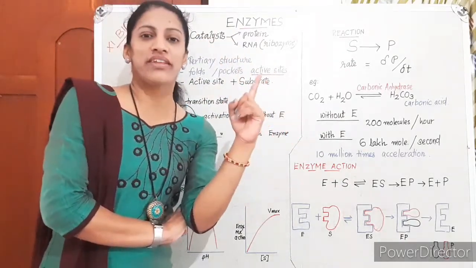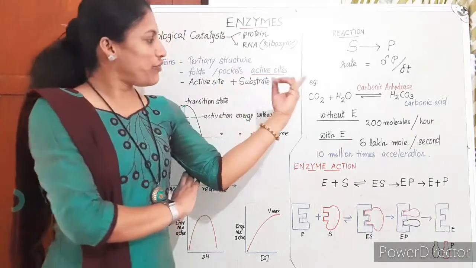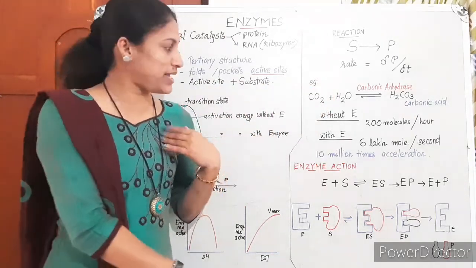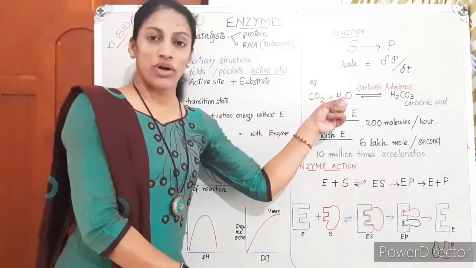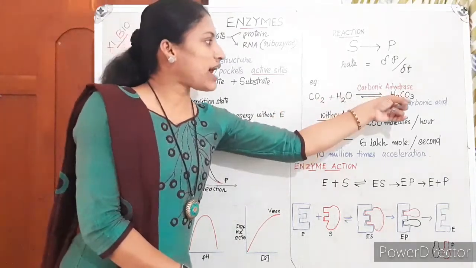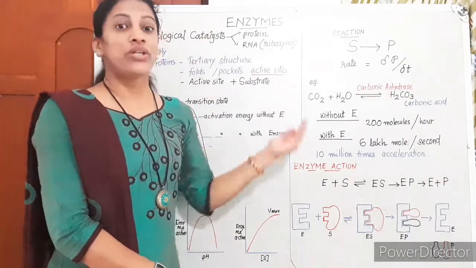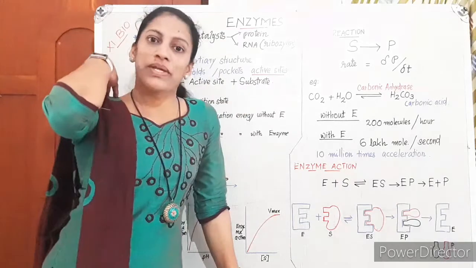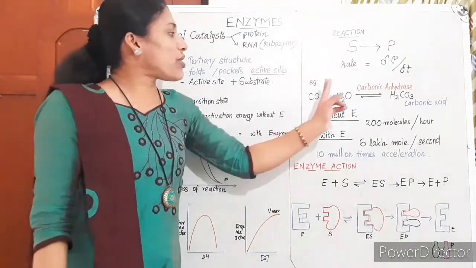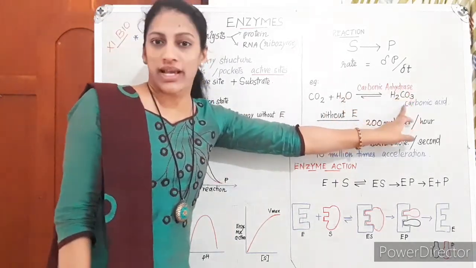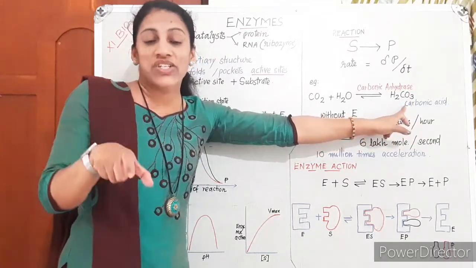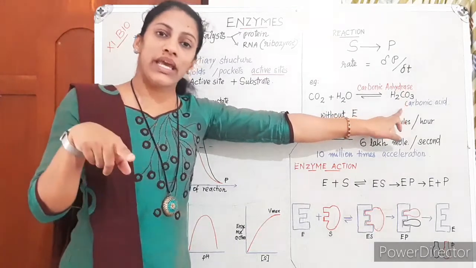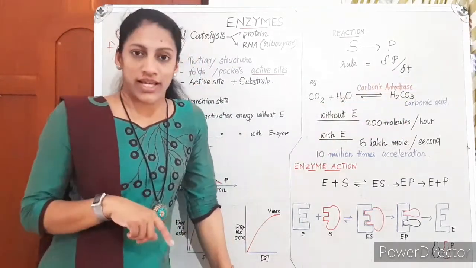You can understand the role of the enzyme in our body with this particular example, a biological reaction. It takes place in our RBC, in blood. Carbon dioxide plus water gives carbonic acid, H2CO3. In order to transport carbon dioxide as bicarbonate ion, this reaction takes place in our RBC. Carbon dioxide plus water gives carbonic acid, and this reaction is catalyzed by the enzyme carbonic anhydrase, in short known as CA.